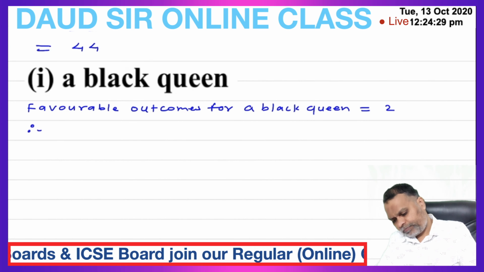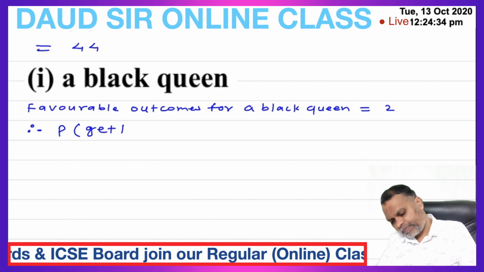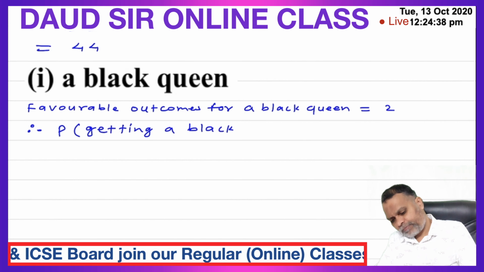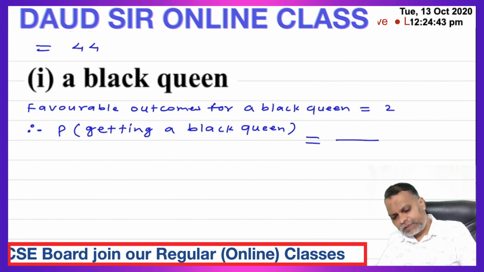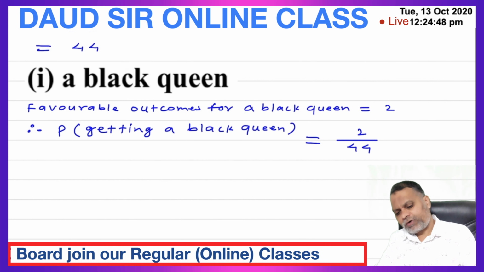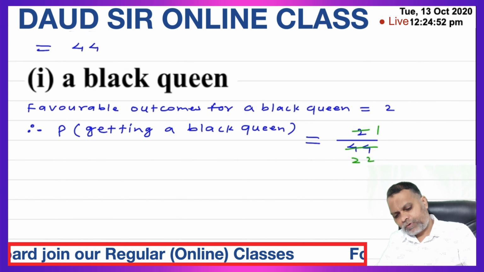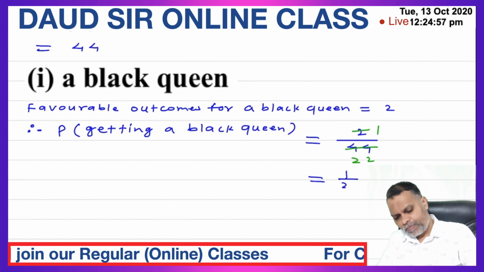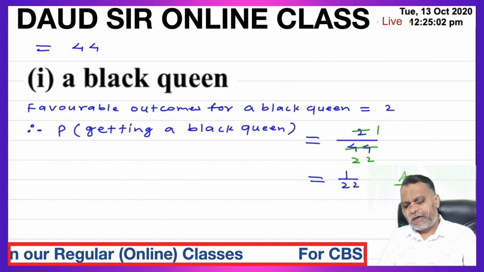Therefore, probability of getting a black queen is favorable outcomes 2 over total number of remaining cards 44. 2 ones are 2, 2 twos are 4. 1 upon 22 is the probability of getting a black queen from the remaining cards.